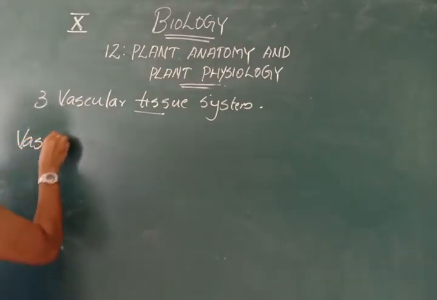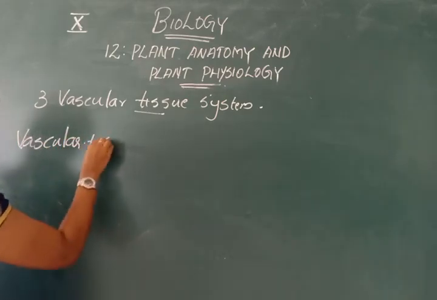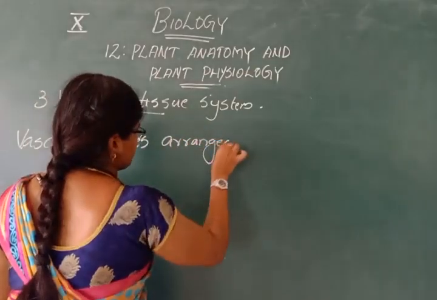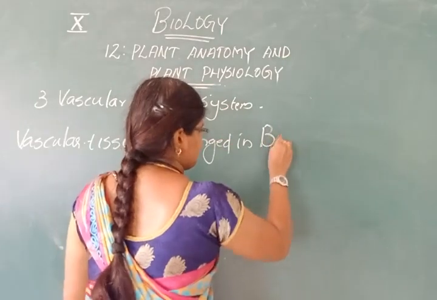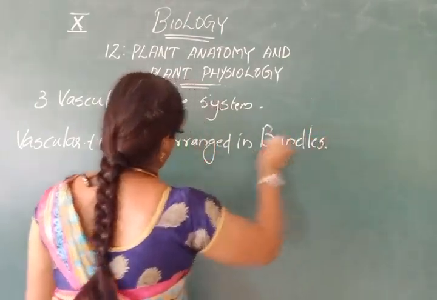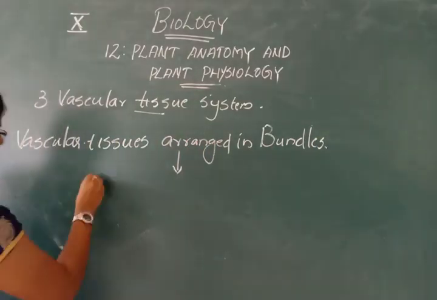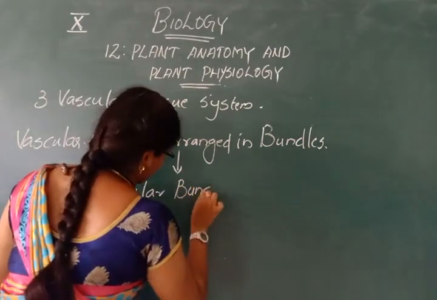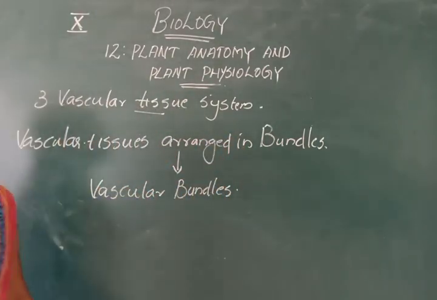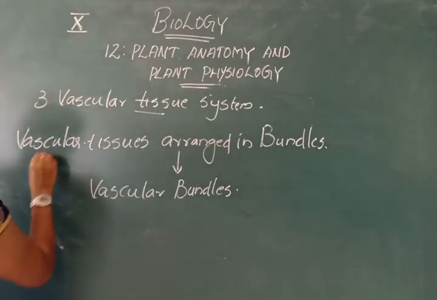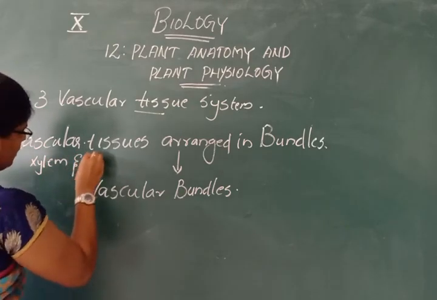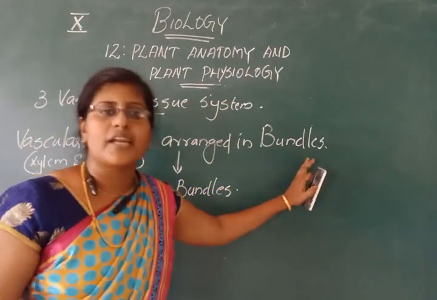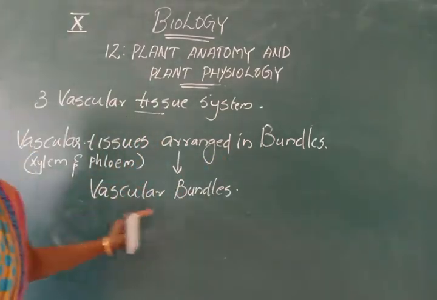Such bundles are called vascular bundles.